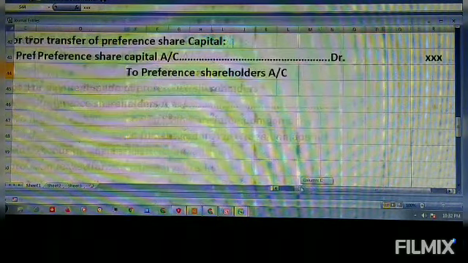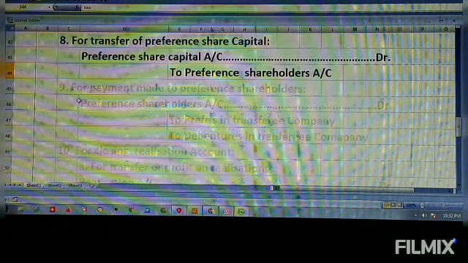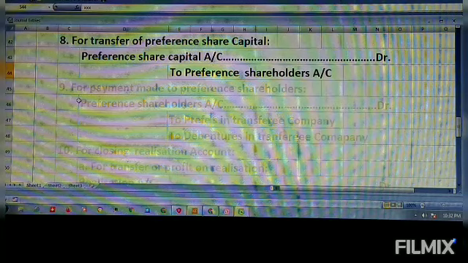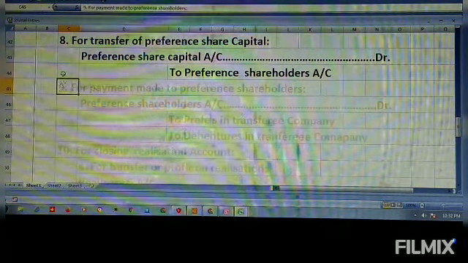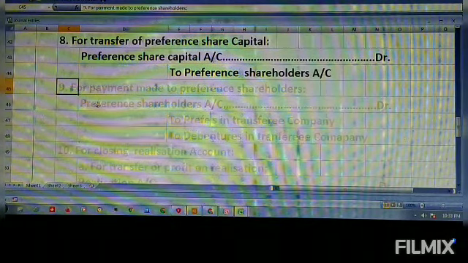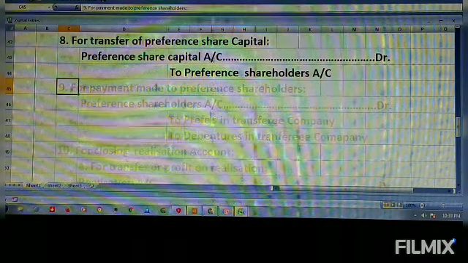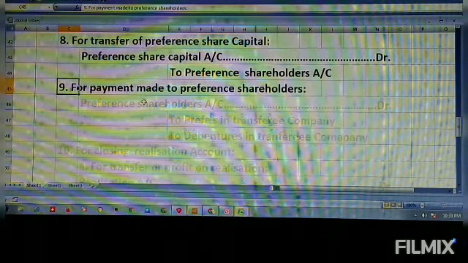Then next is for payment made to preference shareholders. Preference shareholders can be paid either in cash, or in shares, or in terms of debentures, or anything it may be. So write there: for payment of preference shareholders. What all can be paid?